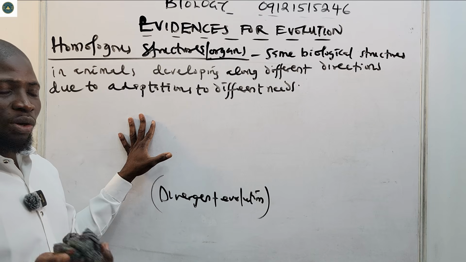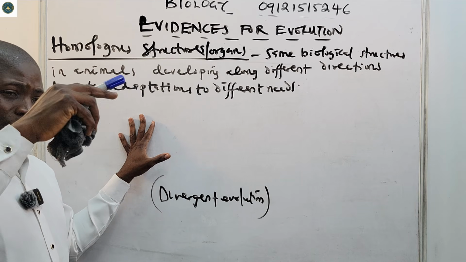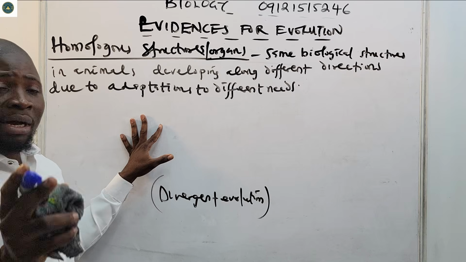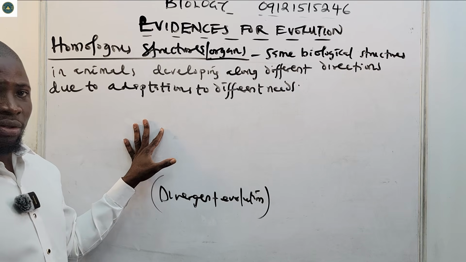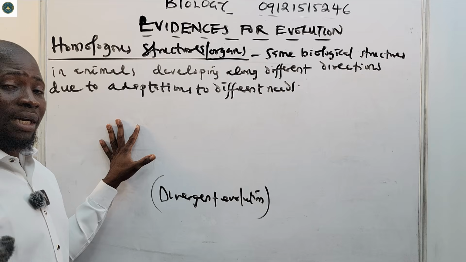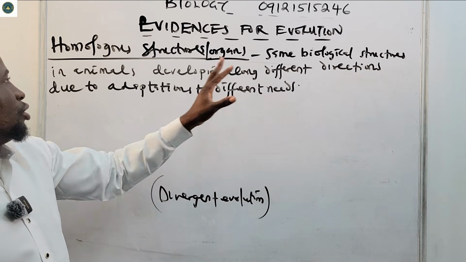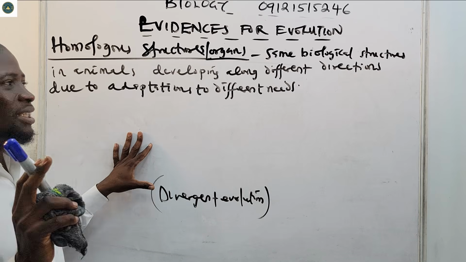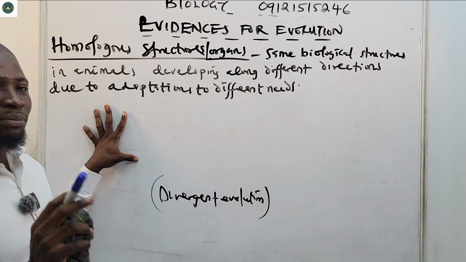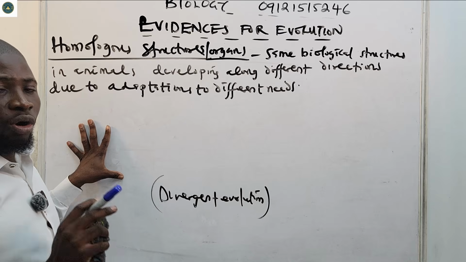It's just like your arm, your own arm. Some people may use it to do different things. Two human beings can use their arm for different purposes. So you can even say that your own arm and my own arm are homologous organs, because we can use them for different needs. So the same biological structures in animals developing along different directions due to adaptation to different needs is what we call homologous structures or organs.